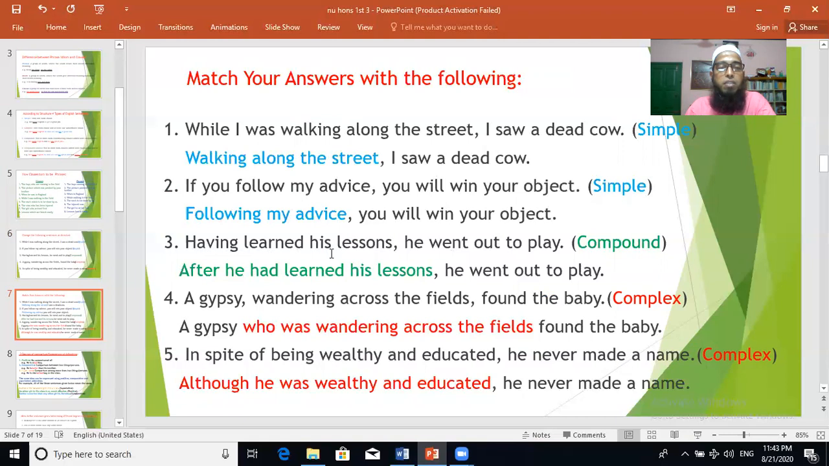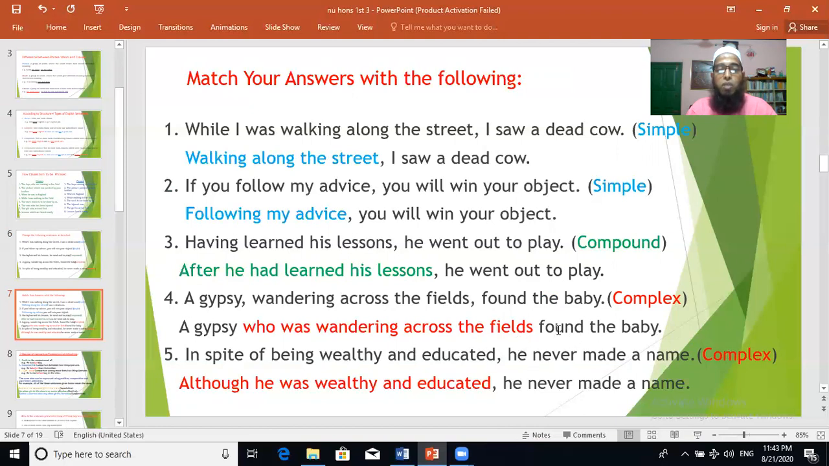Number 3, having learned his lessons. This is a phrase, we have to make it clause. After he had learned his lessons, he went out to play. Because he went out to play, this past simple tense, we have to make the clause past perfect tense. Clear? Number 4, a gypsy wandering across the fields. This is a phrase. To make it complex, we have to make it a subordinate clause. A gypsy who was wandering across the fields found the baby.